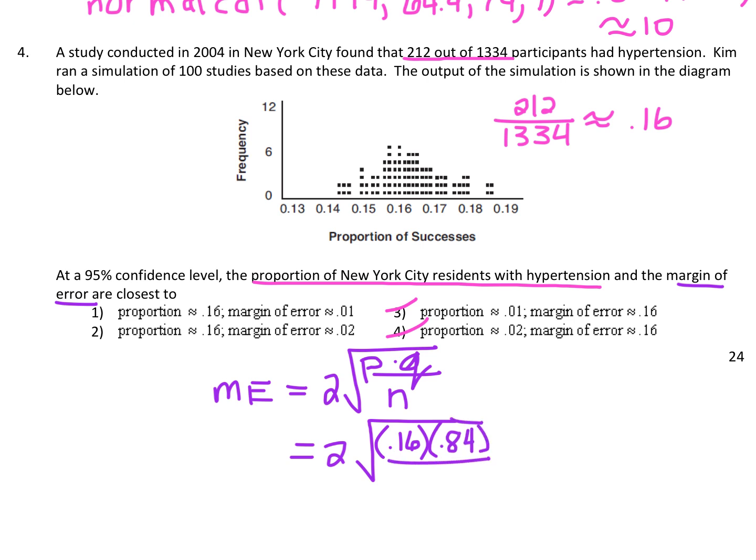Okay, and the N is the sample size. So let's see. Here we go. 1,334 participants. So that would be our sample size. So all you're going to do is just plug this entire thing right here in the calculator and see what you get. All right, so when I do, I get approximately 2%. Okay, so we can see that choice 2 is our answer.